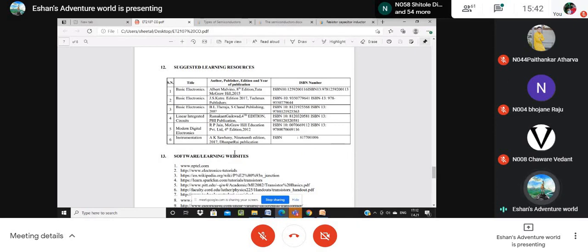You can use the A.K. Sawhney book, but all the content will be available in B.L. Theraja only. If you want more detail, you can use the two separate books, Ramakant Gaikwad and A.K. Sawhney.